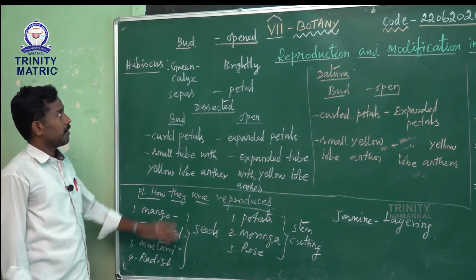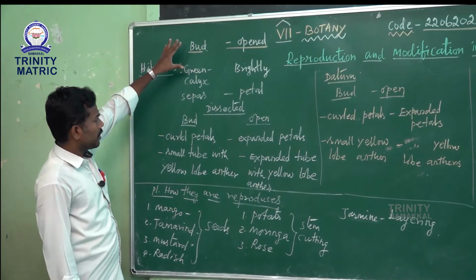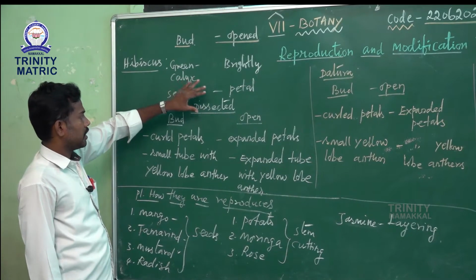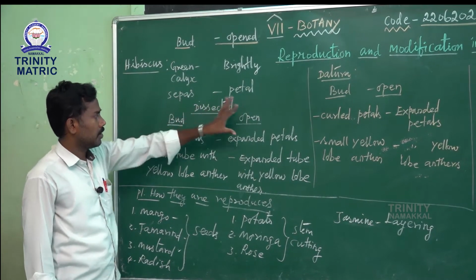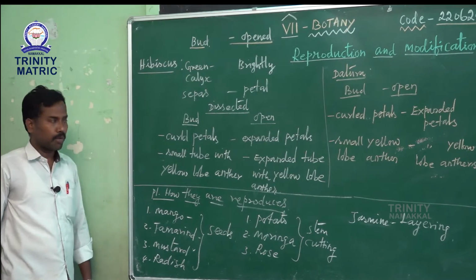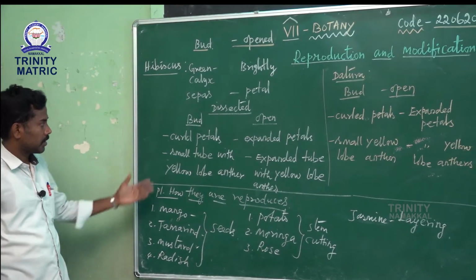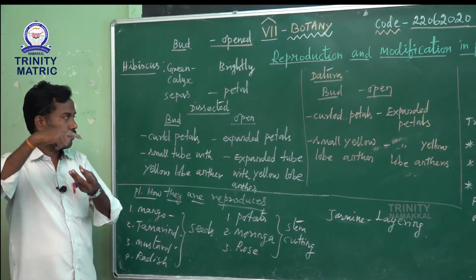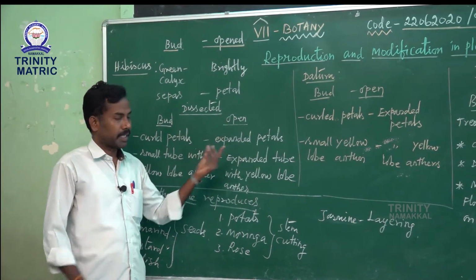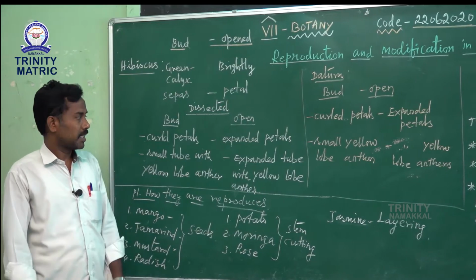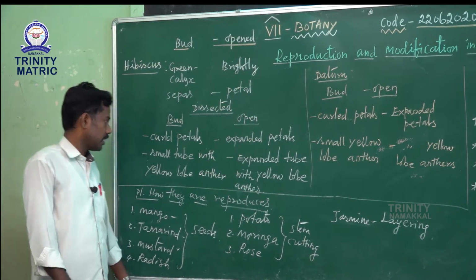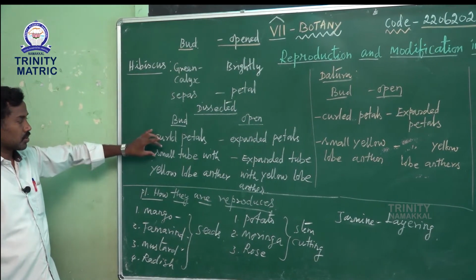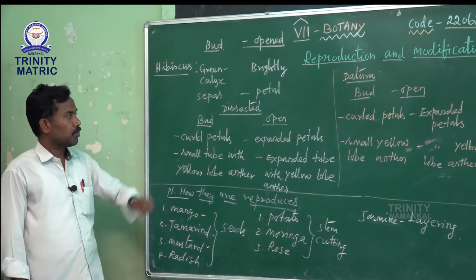The next one is the dissected condition, bud and open. In the bud condition, the petals are curled, and when open, the petals are expanded. Then in the bud condition there is a small tube with yellow lobed anther.